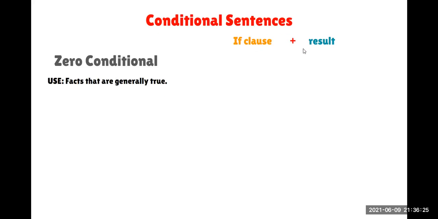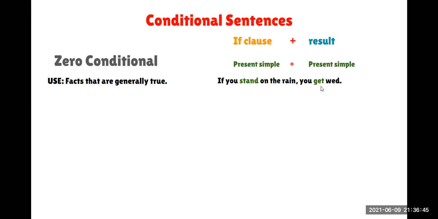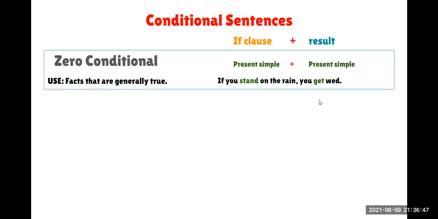And as Alicia said before, we use the present simple for the zero conditional. We use the present simple in the if clause, and we use the present simple in the result too. For example, if you stand in the rain, you get wet. As you can see, both verbs are in the present simple.